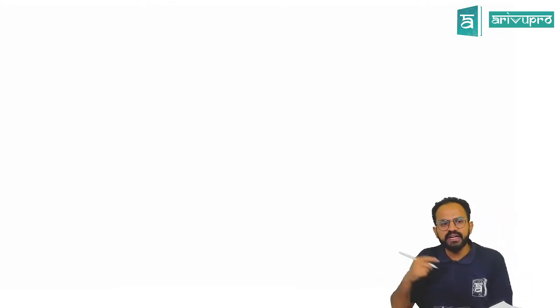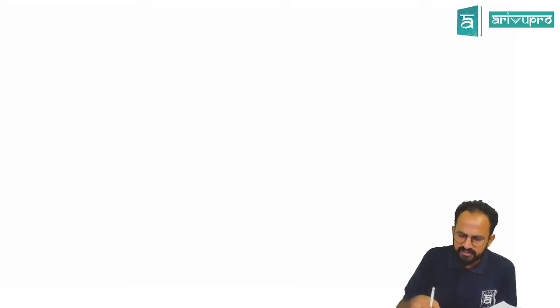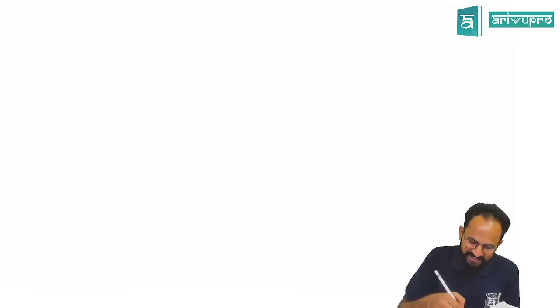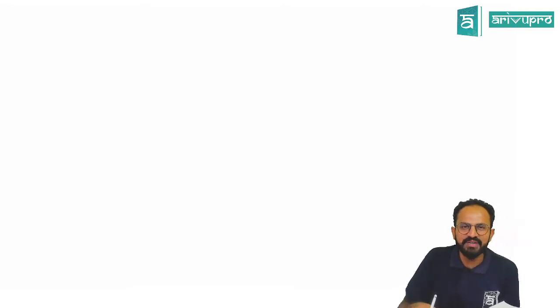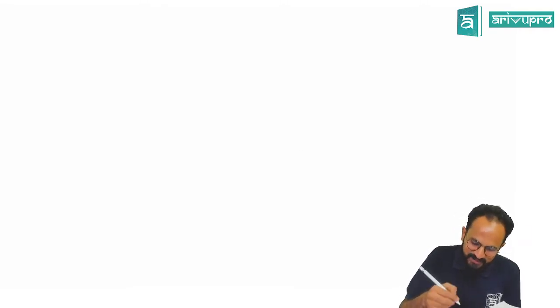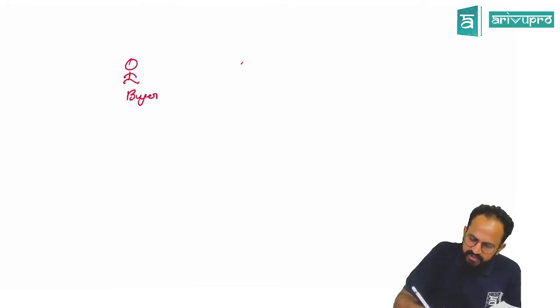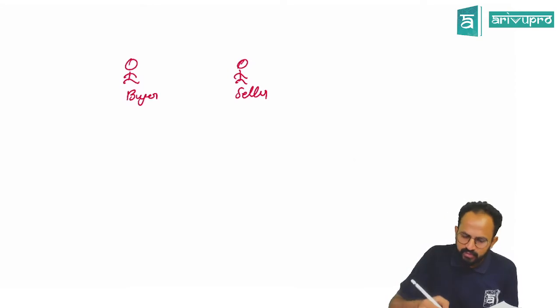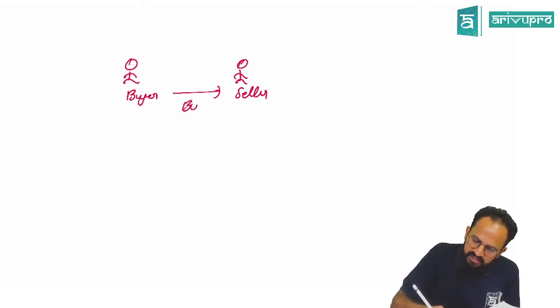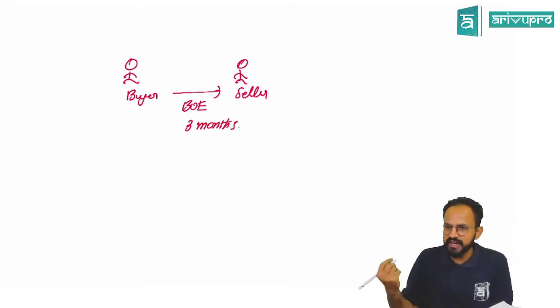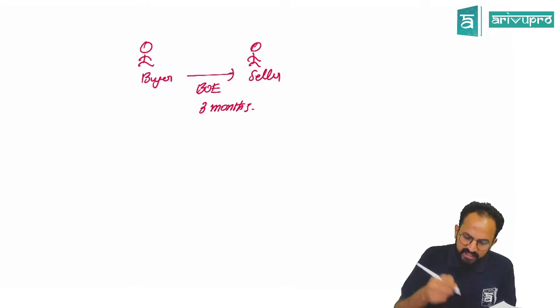Sir, now what is this rediscounting of the bill? What is rediscounting? Anything from your childhood memory? Your PU and all? Bills of exchange, negotiable instruments, sir. Somewhere you had done something. So whenever there will be a buyer, there used to be a seller. The buyer buys things on credit. So in return, he gives a bill of exchange that I will pay after 3 months. Correct? So sir, now the seller needs money immediately.